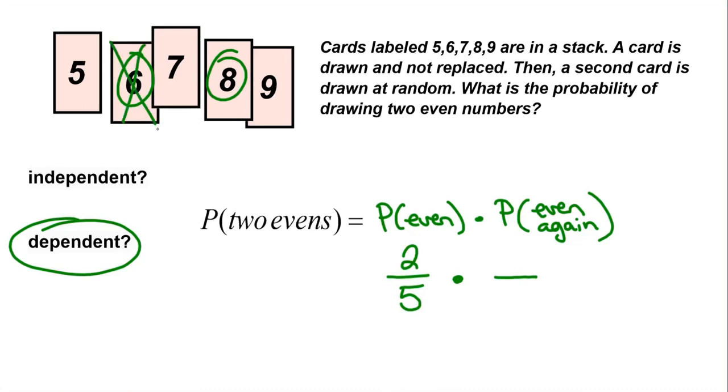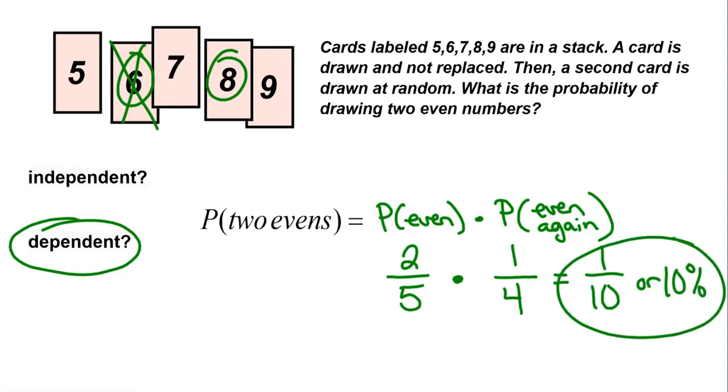So let's say I draw an even card out. Now there's only one even card left out of the remaining 4 cards. So my probability is 2/5 times 1/4, which is 1/10, or a 10% chance. There's only a 10% chance that I will draw both of the even cards out when I draw 2 cards at random. So again, those dependent events really affect that second probability.